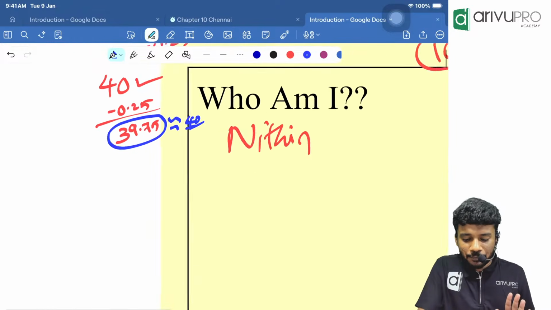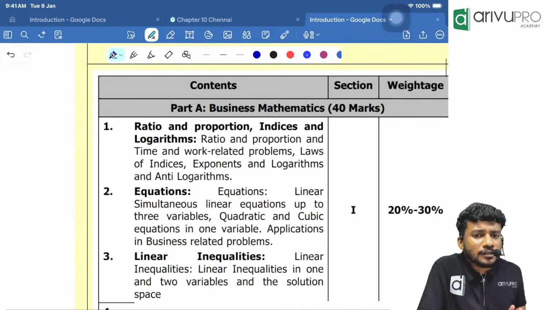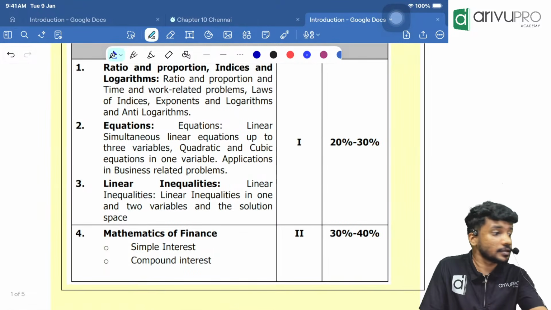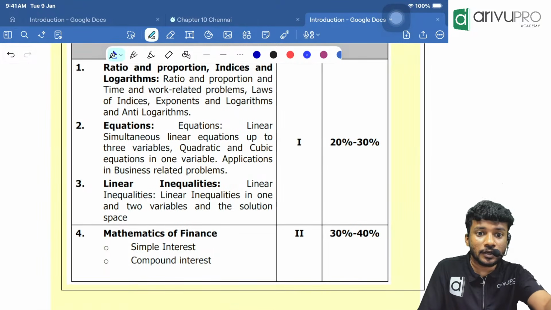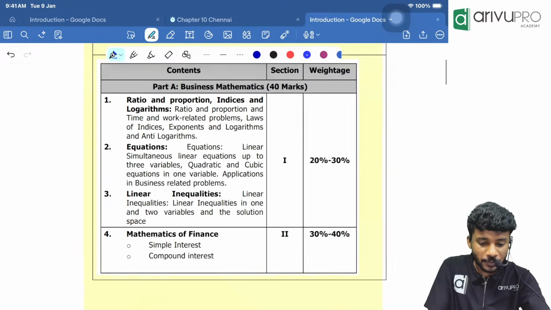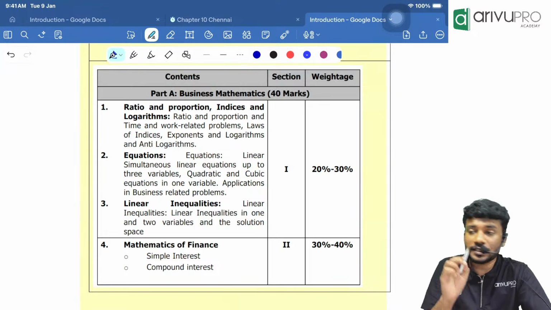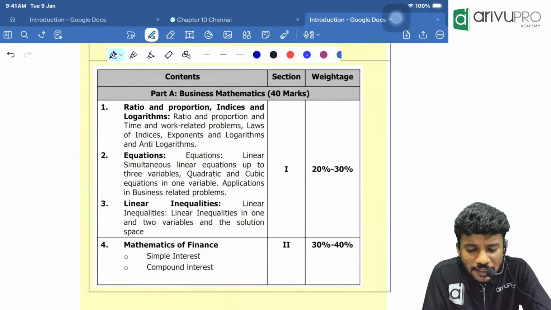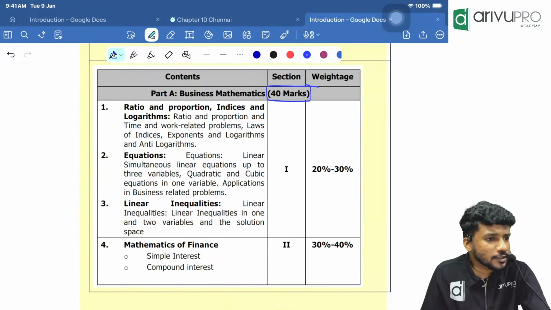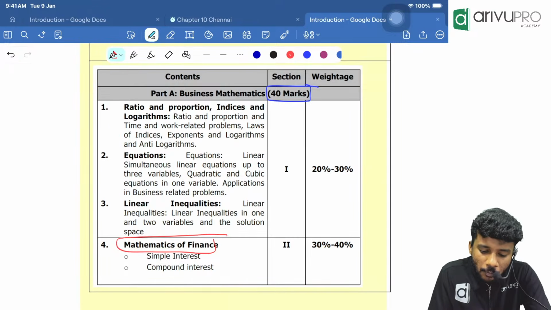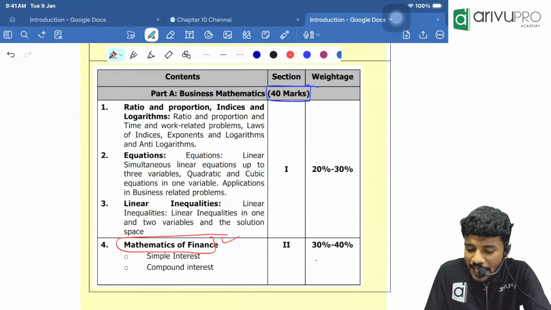Okay. Then coming to the weightage of this paper, I hope everyone got the textbook in your group itself. Everyone has it, right? Now, textbook is there. This is the material. Same material I will be using in the class to work out. Then here in the business mathematics part, 40 marks I told you. But the most important one over here is called mathematics of finance. And that will give you up to 16 marks.